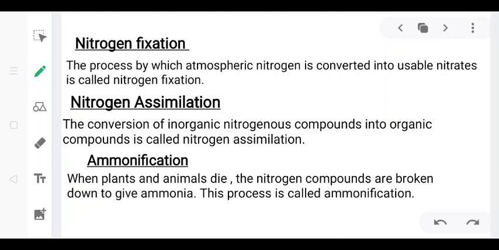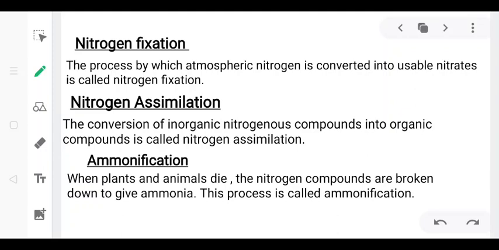This is done naturally by rhizobium bacteria, which is present in the root nodules of leguminous plants such as peas, peanuts, etc., and it can also be done by the lightning process. Nitrogen fixation can be done artificially by adding fertilizers to the soil so that the plants can get useful nitrogen